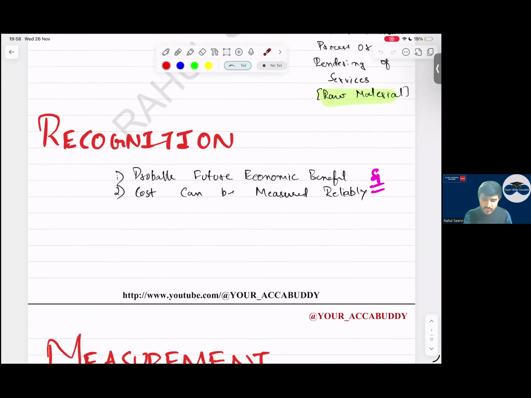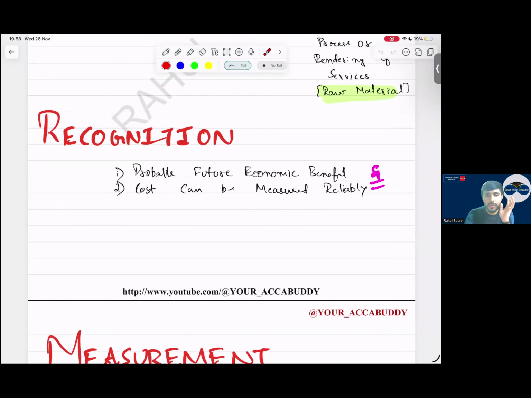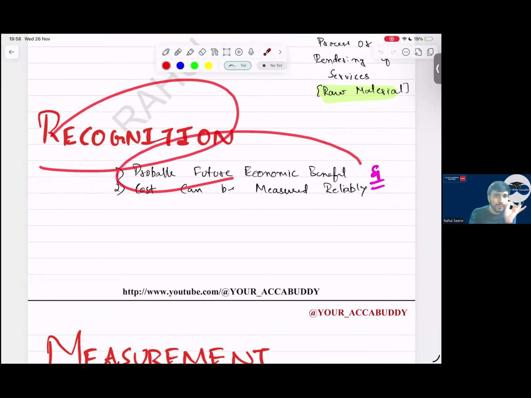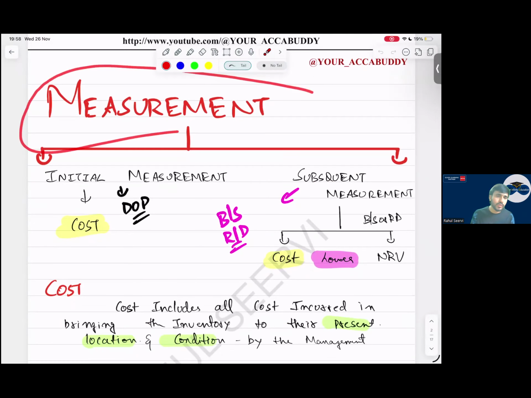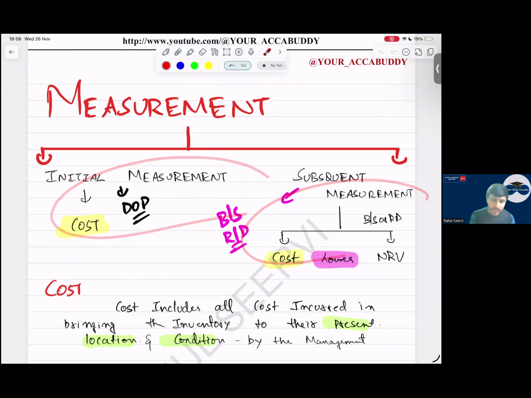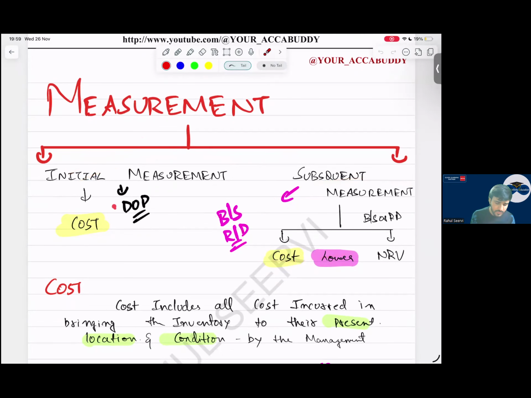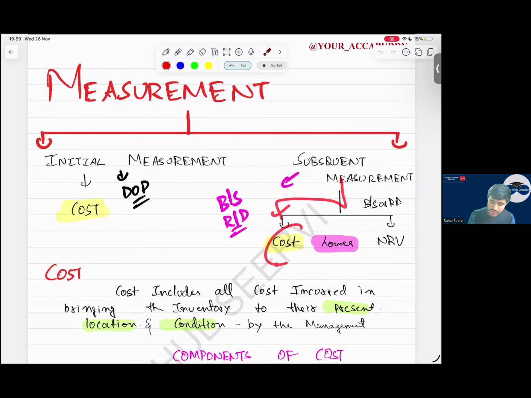Definition done. Recognition: when will you recognize inventory? We will recognize inventory when probable future economic benefits exist and cost can be measured reliably. Now coming to measurement: initial measurement and subsequent measurement. Initial measurement is always at cost, that is, at the date of purchase. Subsequent measurement is at the balance sheet date, the reporting date, at cost or NRV, whichever is lower. So we have to learn how to calculate cost and how to calculate NRV.